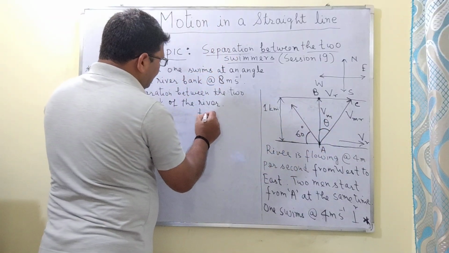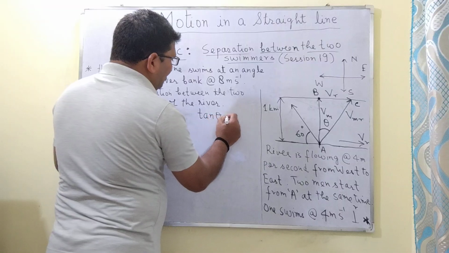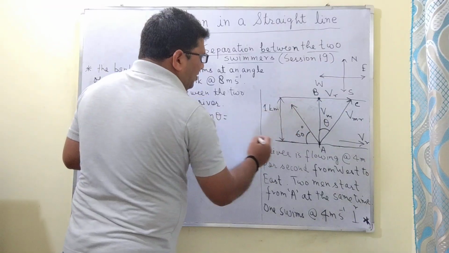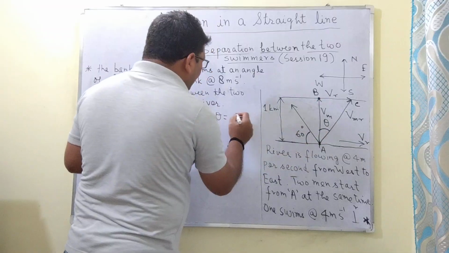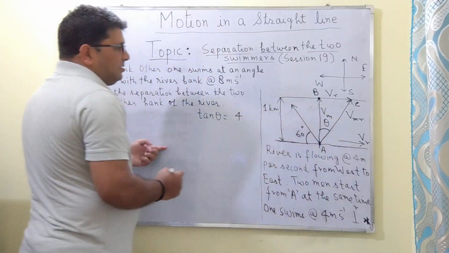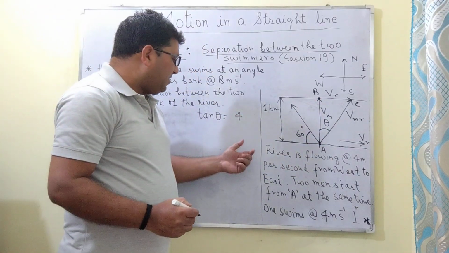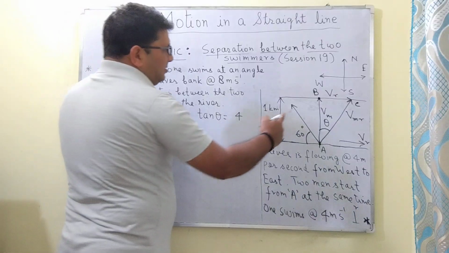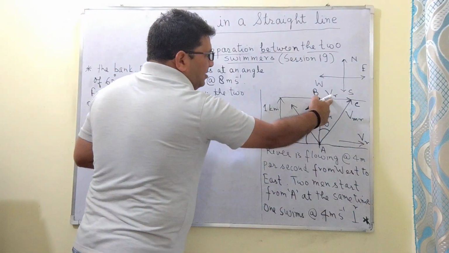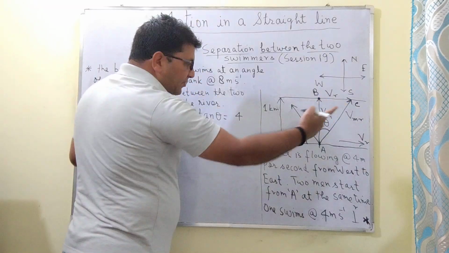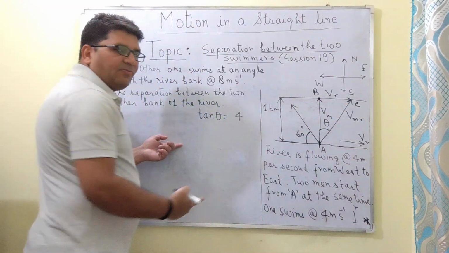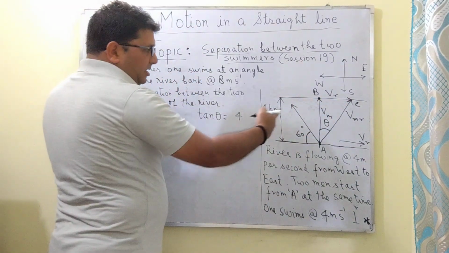So tan theta will be equal to BC upon AB. In this vector triangle, BC is equal to 4 meter per second, which is basically the velocity vector of the river, and AB is the velocity vector of the man in still water.